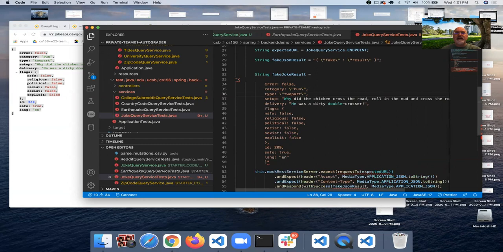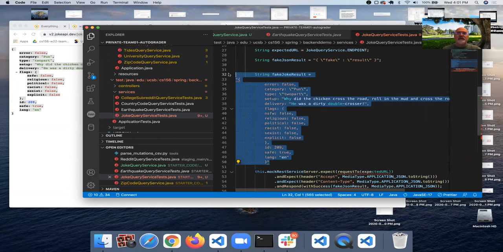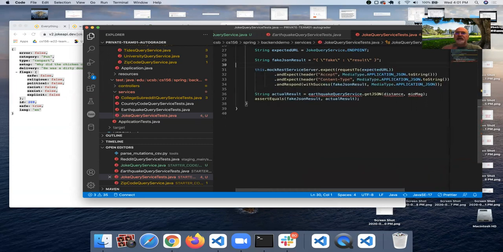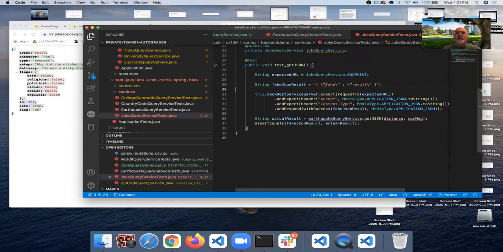And that's really annoying to do, and that's why this kind of fake JSON result is what we're actually using instead of setting it up to be the real JSON that we would return, because it's good enough for our purposes. All we're going to do is make sure that we actually get this back.